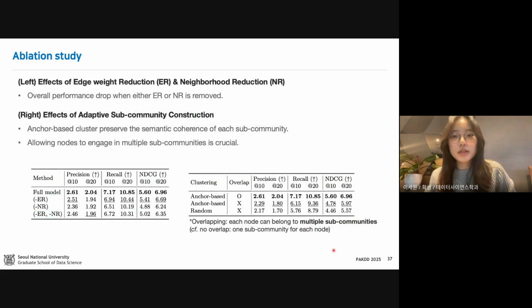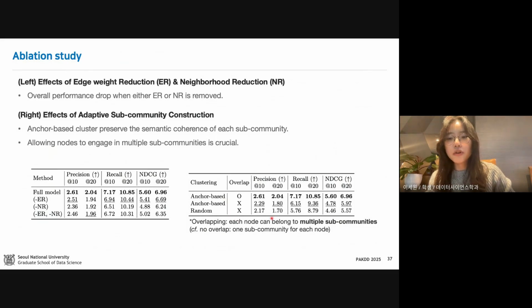Next is the ablation studies. On the left, we test the effect of removing edge rate reduction or neighborhood reduction. We see that removing either one causes performance to drop, and NR, the neighborhood reduction, appears to be particularly critical. On the right, we test the importance of our adaptive subcommunity construction.